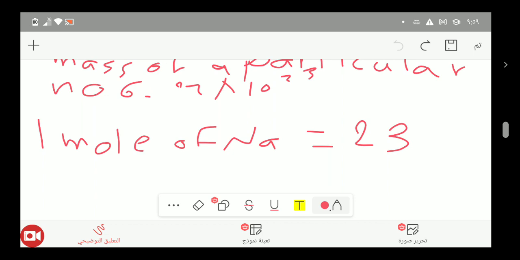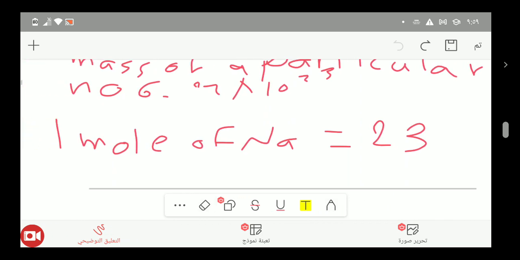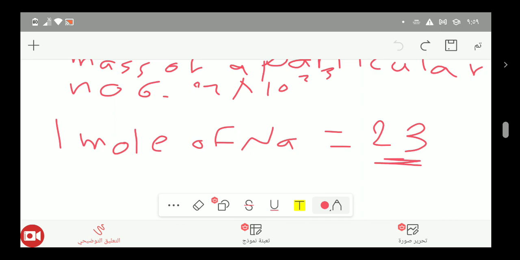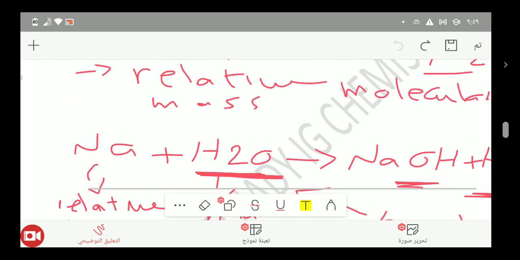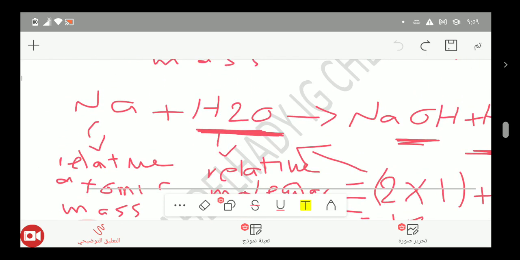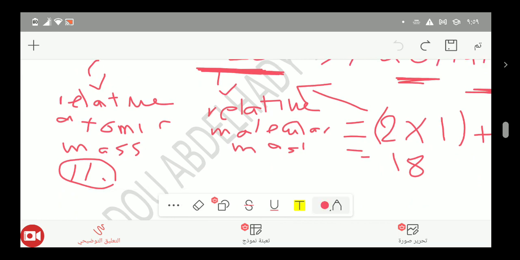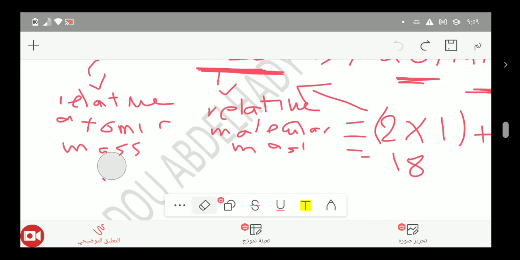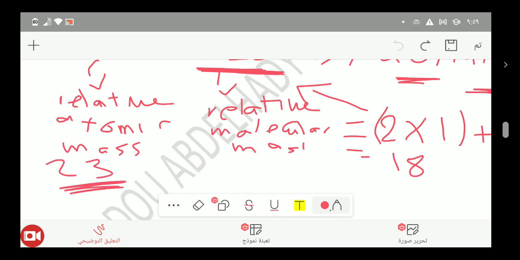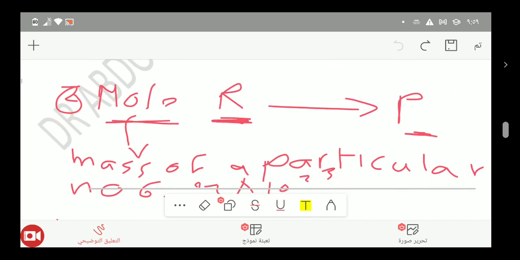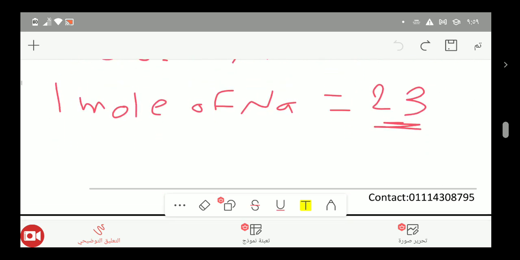Their mass, yes, their mass is 23. See, we had a great mistake here. We calculated the atomic mass of sodium as 11, but it is 23. So back to our calculation: 1 mole of sodium equals 23 grams.